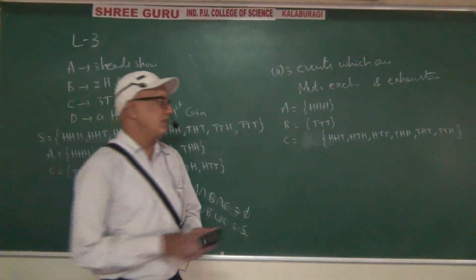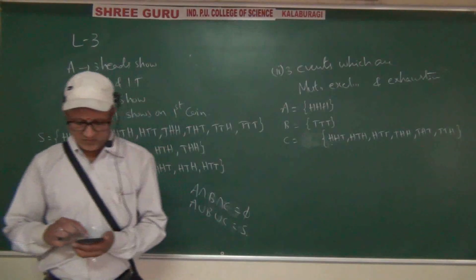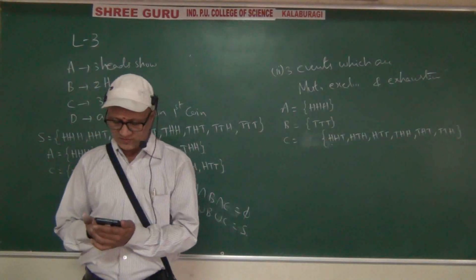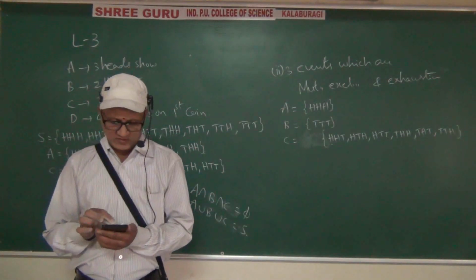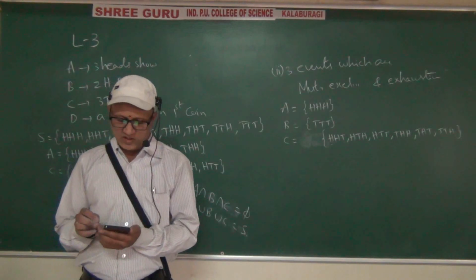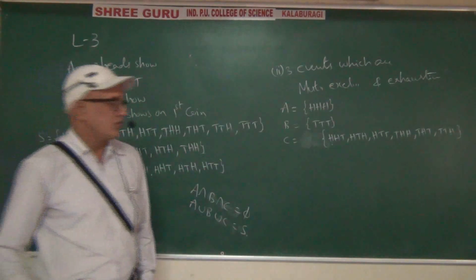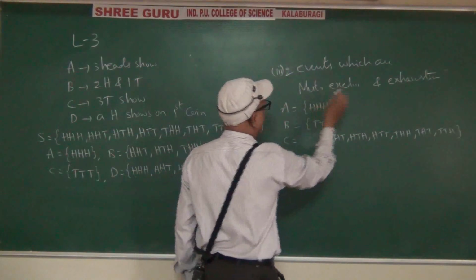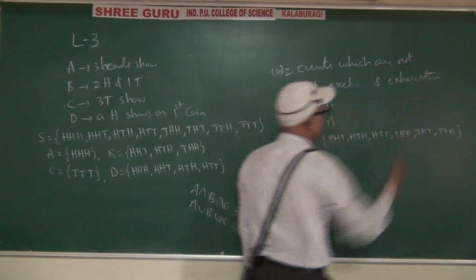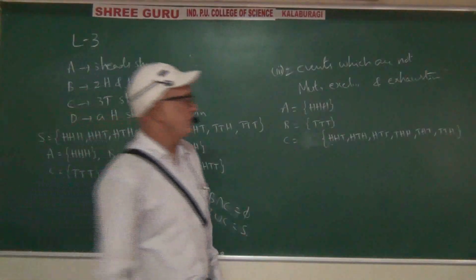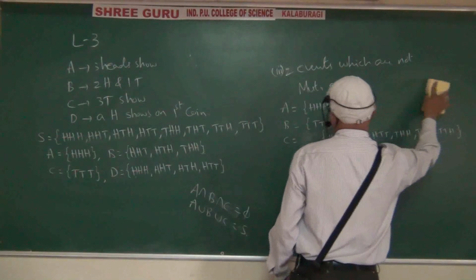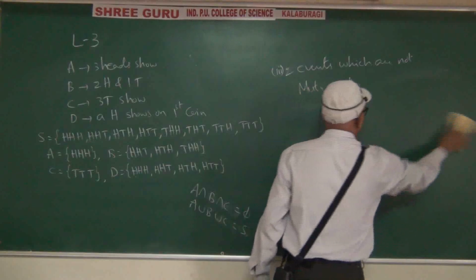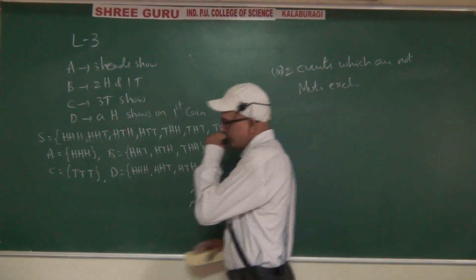Next, the third sub question. What is the third sub question? Two events which are not mutually exclusive.